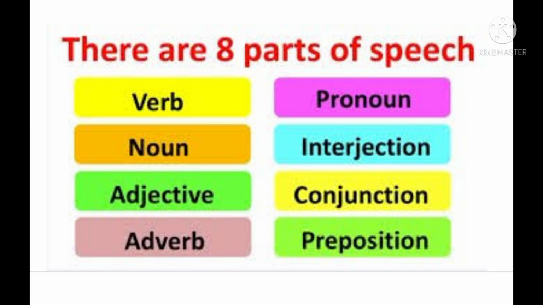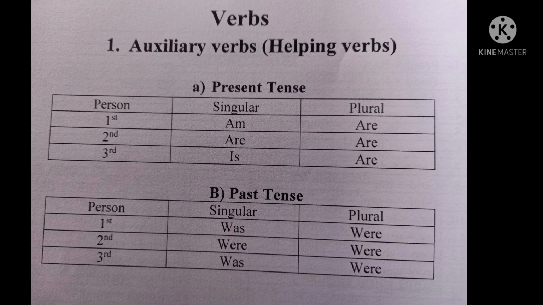The parts of speech are 8 in number: noun, pronoun, adjective, verb, adverb, preposition, conjunction, and interjection. Among the 8 parts of speech, today I am going to deal with verbs.